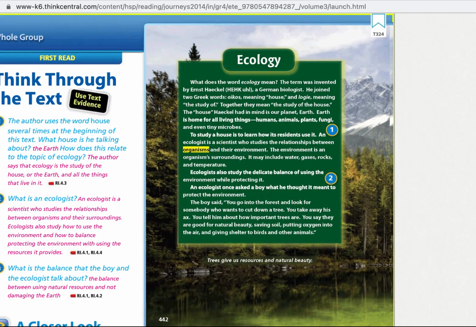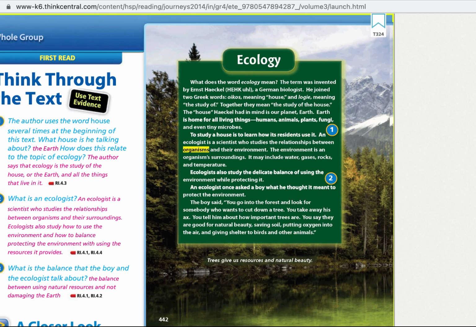What does the word ecology mean? The term was invented by Ernst Haeckel, a German biologist. He joined two Greek words, oikos, meaning house, and logi, meaning the study of. Together they mean the study of the house. The house Haeckel had in mind is our planet, Earth.